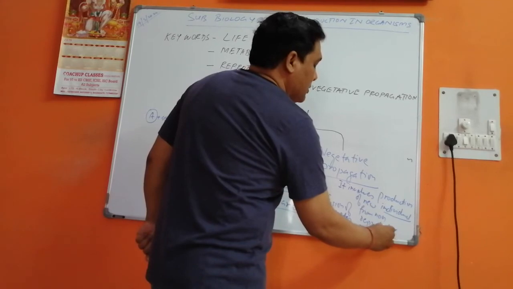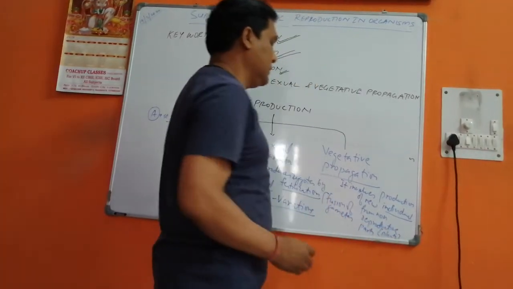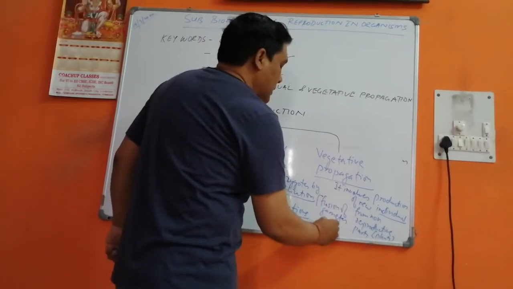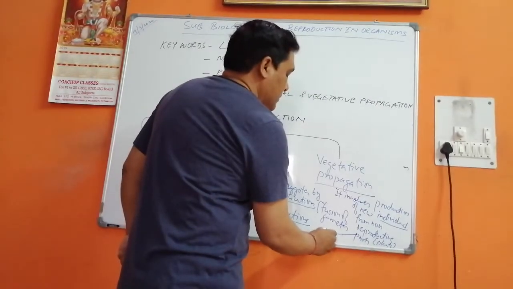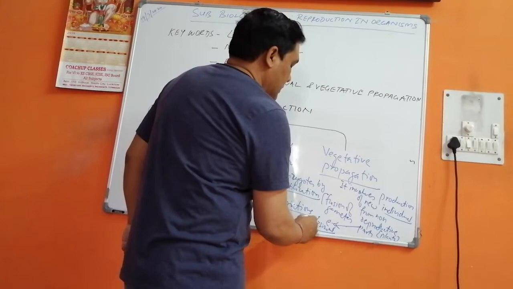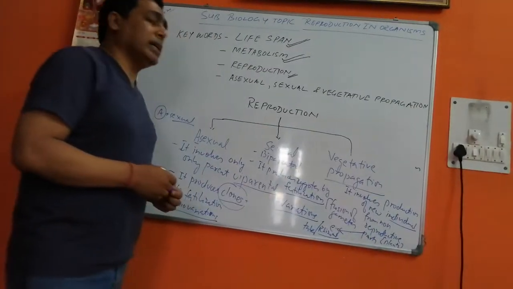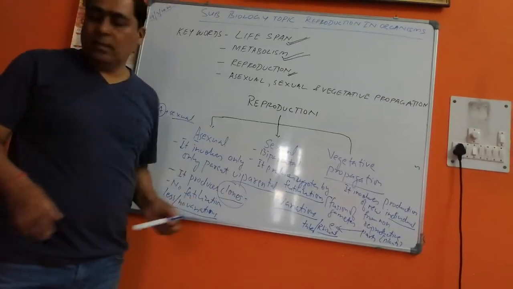It takes place mostly in plants. Examples are rhizome or tuber. We will learn more about it under a separate heading.